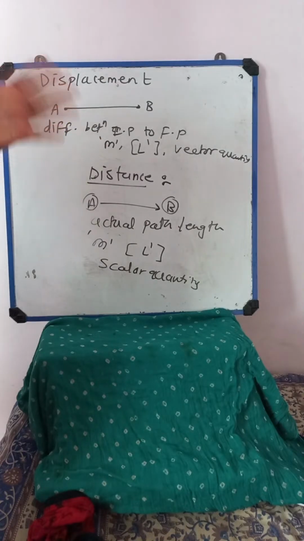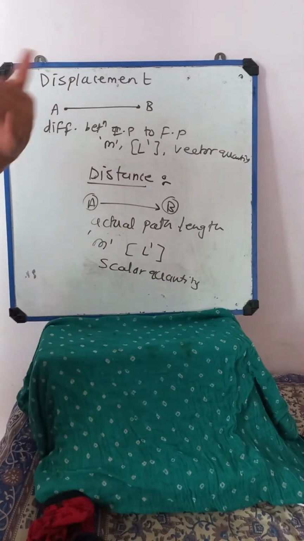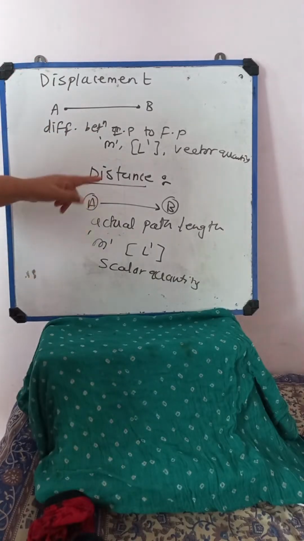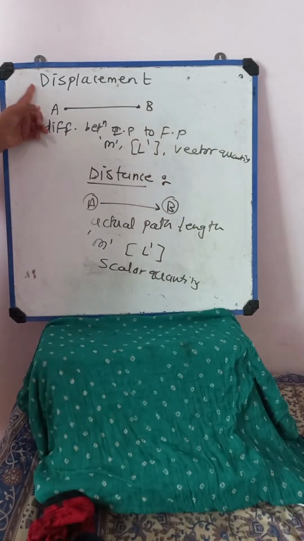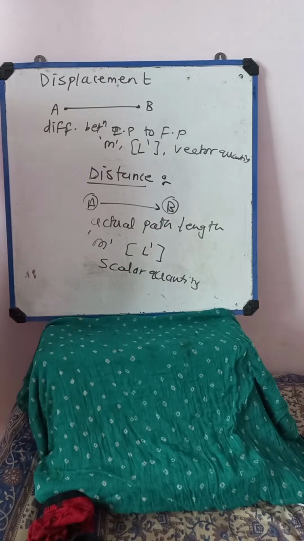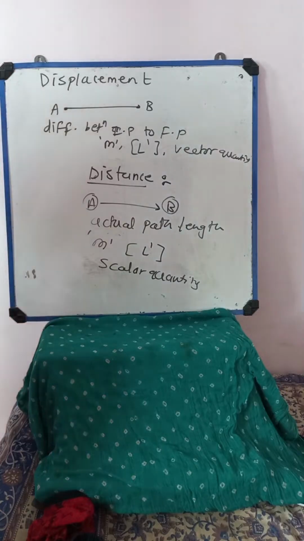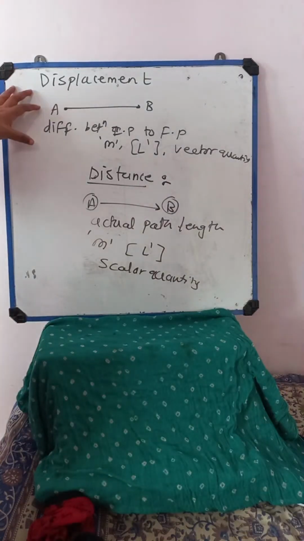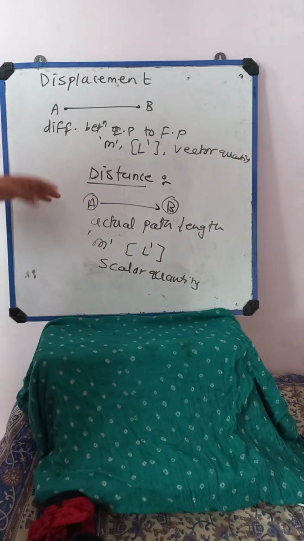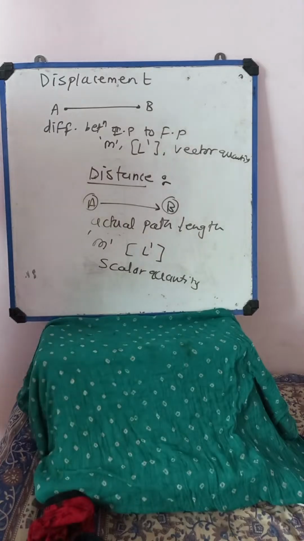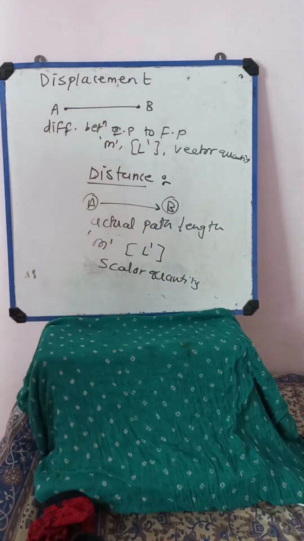I am telling only 2 kilometer distance I covered, but in which direction I am not telling. That's why distance is a scalar quantity and displacement is a vector quantity. A vector quantity informs both magnitude and direction, and a scalar quantity gives only magnitude. Both displacement and distance are measured in meters and their dimensions are nothing but L1. Getting this? Take a screenshot.